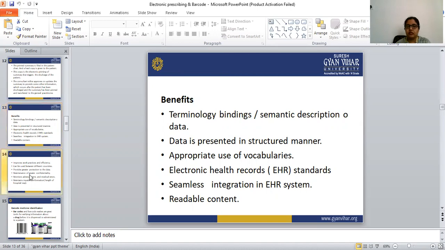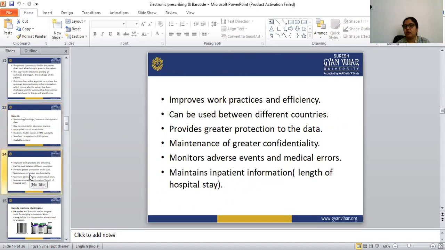Next, this electronic discharge system improves work practices and efficiency. It can be used between different countries. It also provides greater protection to the data of each patient.